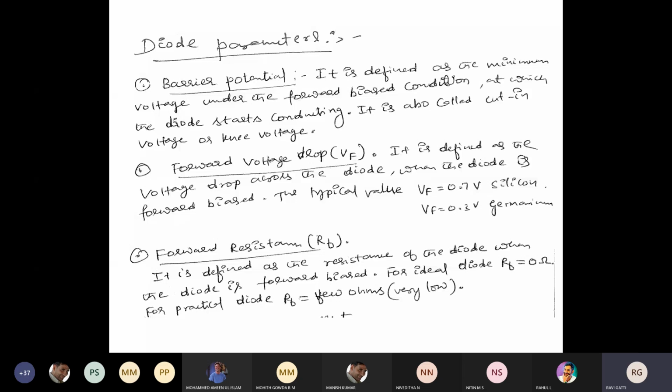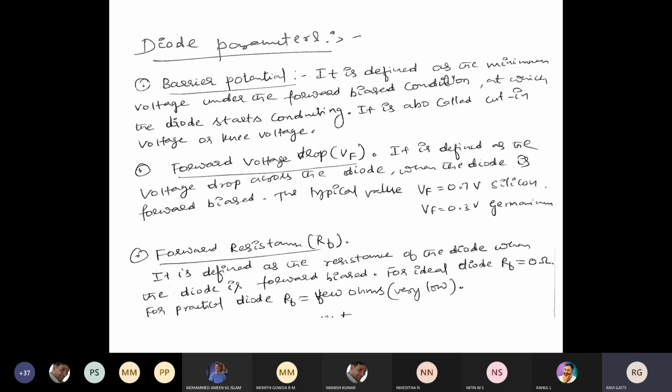The next one is forward voltage drop. What do you mean by forward voltage drop? It is defined as the voltage drop across the diode when the diode is forward biased. When you give a voltage to a diode, some voltage drop will happen. That is nothing but the barrier potential. How much is the value? For silicon it is 0.7 volts, and for germanium it is 0.3 volts.